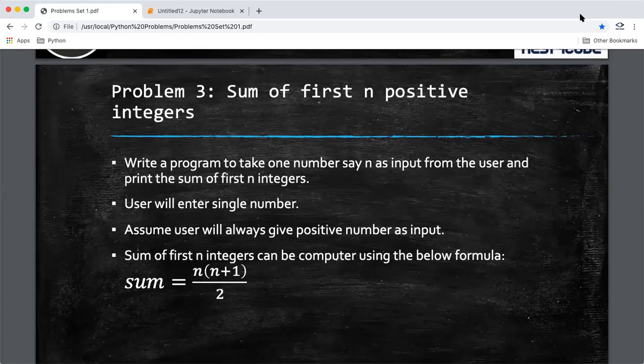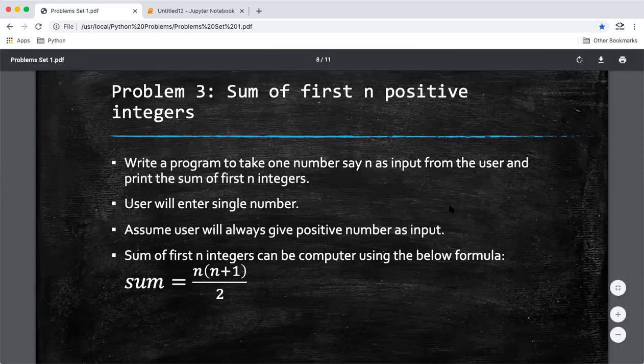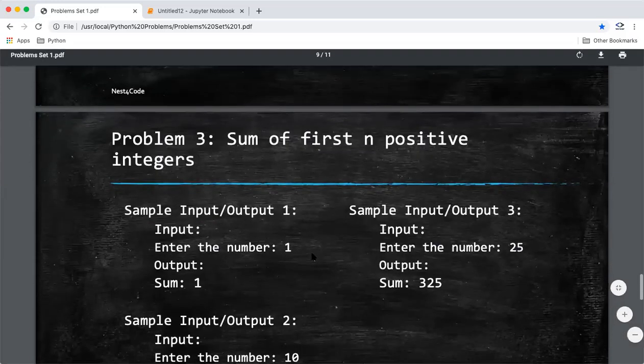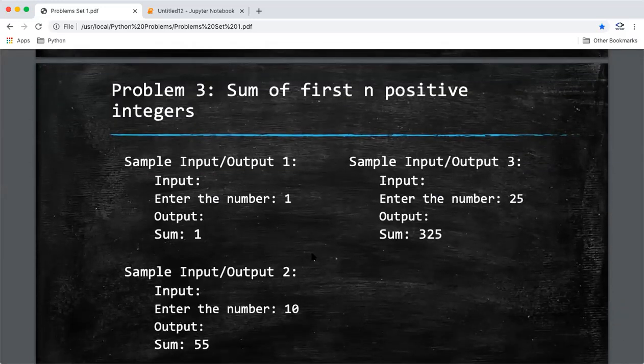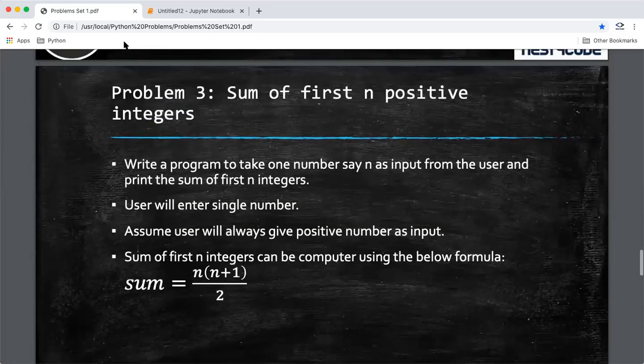Okay, user will enter single number. Assume user will always give positive numbers as input, so we don't need to worry about negative numbers. User will always give a single number which will be positive, and we can use a formula. So here the formula is also given. Normally, to sum first n positive numbers, one option can be to use loops, but we don't know loops yet, so we can use this formula directly, right? n into n plus 1 by 2. And these are the few sample input outputs which are given for this. Okay. So the problem we have understood.